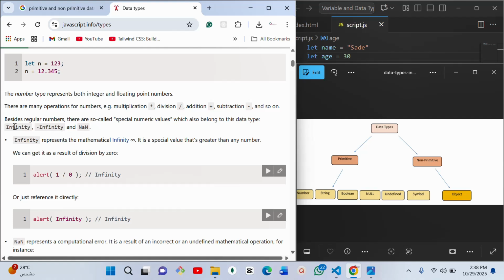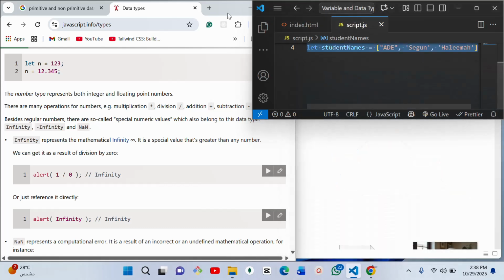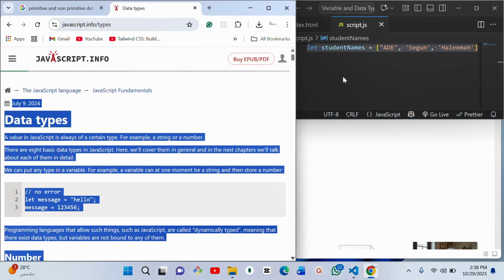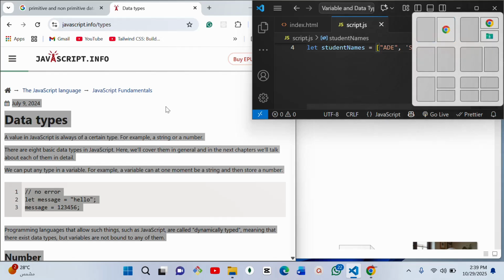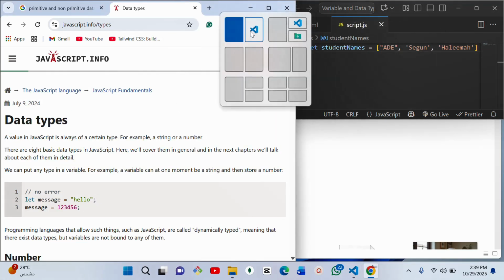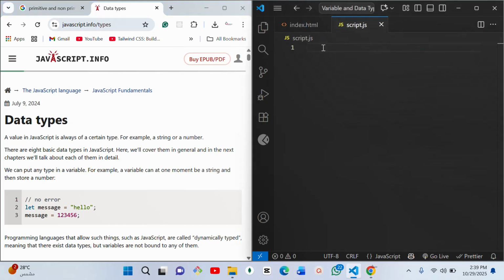So you can actually say infinity plus 2 and it's going to give you a value. Let me quickly perform something and let's see what is going to happen.